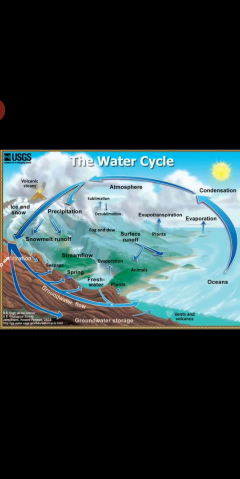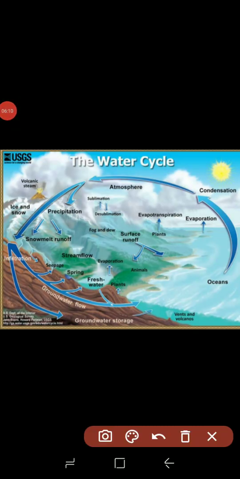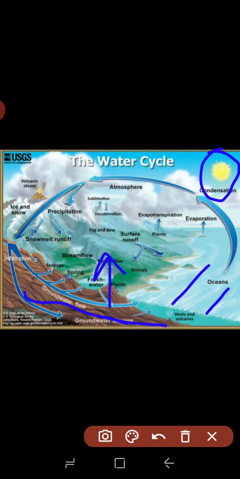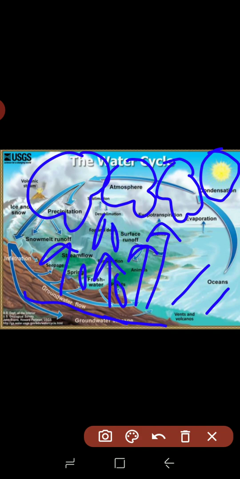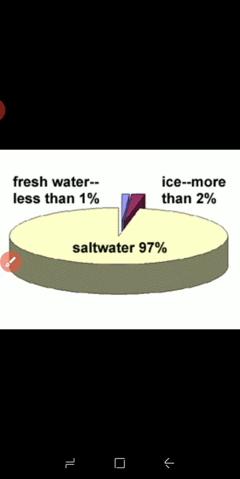Then this is the water cycle. As you are seeing in this water cycle, due to the sun's rays the water gets heated, and underground water also gets heated, and they evaporate in the form of water vapor and form clouds. Then after forming clouds, when the clouds cool down, the water comes back on the ground in the form of water droplets. So this is the water cycle.